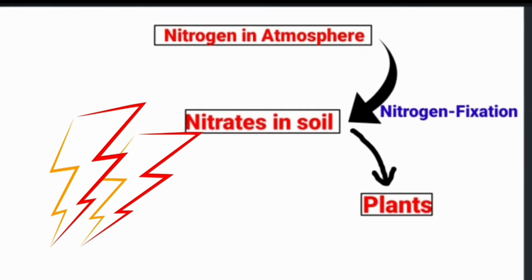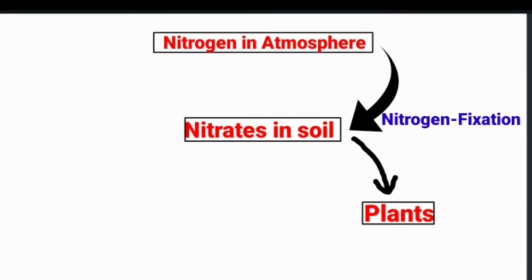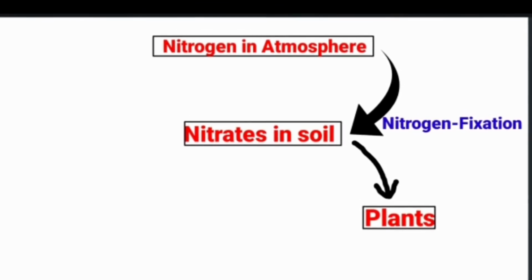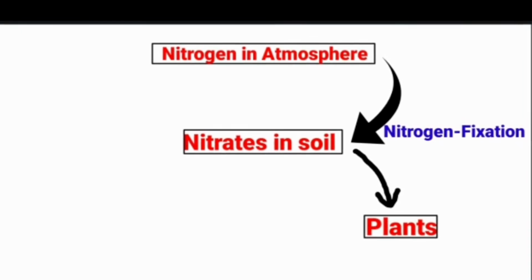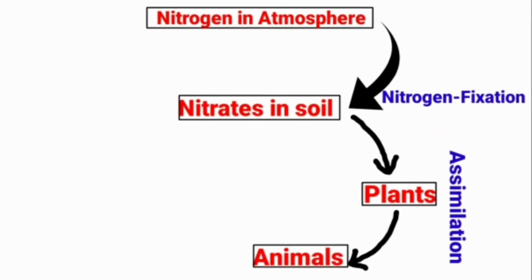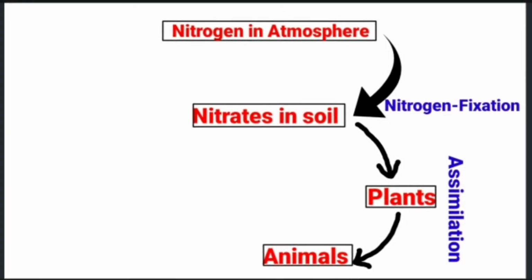Next step is the nitrogen assimilation. It is carried out by plants. Plants absorb nitrates and nitrites and form amino acids that are used to make proteins. Animals can take organic nitrogen from plants directly or indirectly.